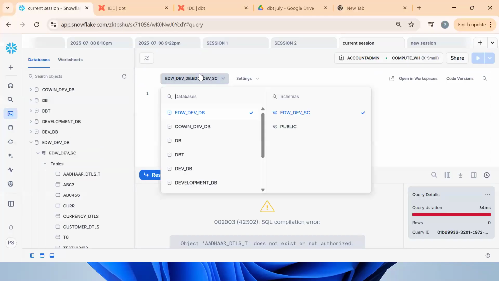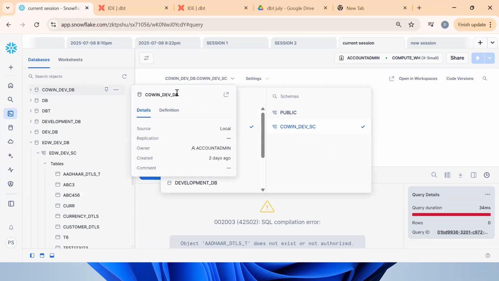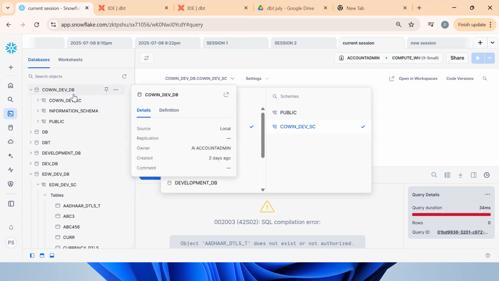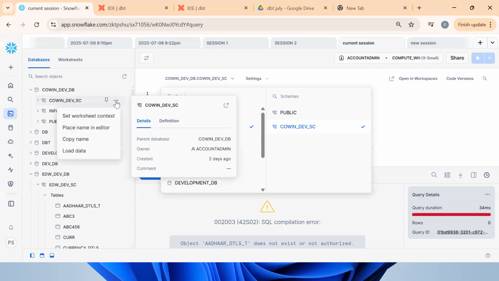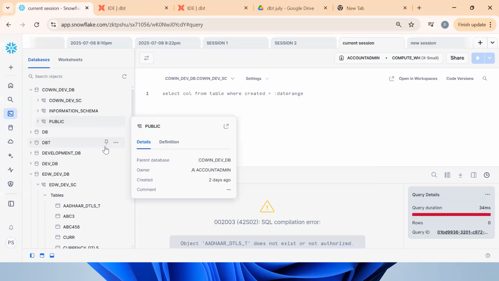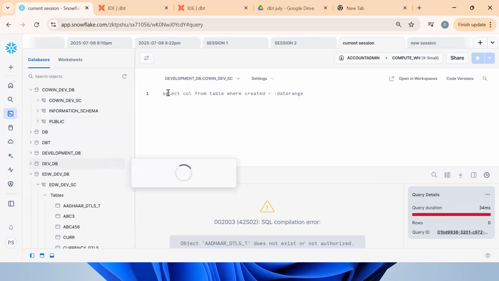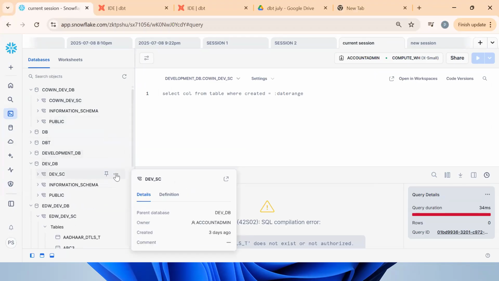If you know also what happened, try to do 1 or 2 tables so that you will be comfortable with the UI. Suppose I want to change this database, I can change. I can click on this database, 3 dots, set worksheet context. See, set worksheet context. It is getting changed.